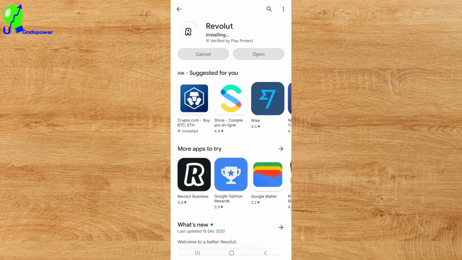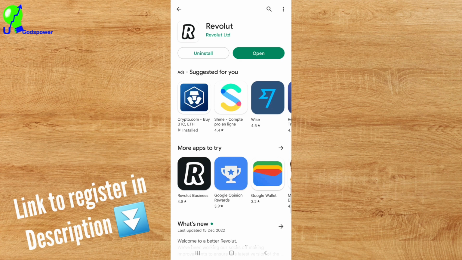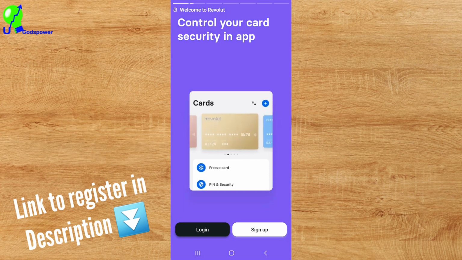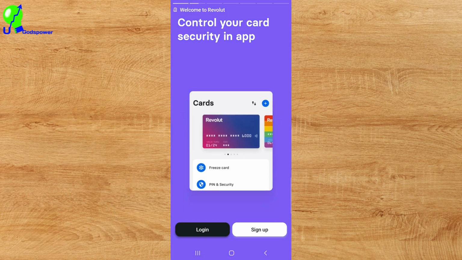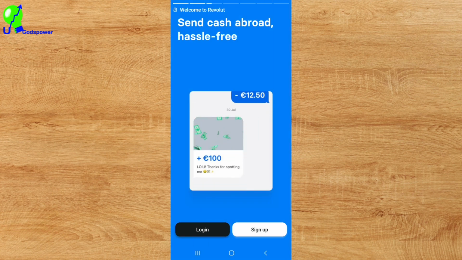So the first thing I want you to do now is to register. To register, like I said, the link to register will be in the description below if you want. The first thing to register, you need to click on open. Once you click on open, it's going to open this up and it will tell you to log in or sign up. Because you are new, you need to sign up. Like I said, don't forget, use the link in the description. So click on sign up here.